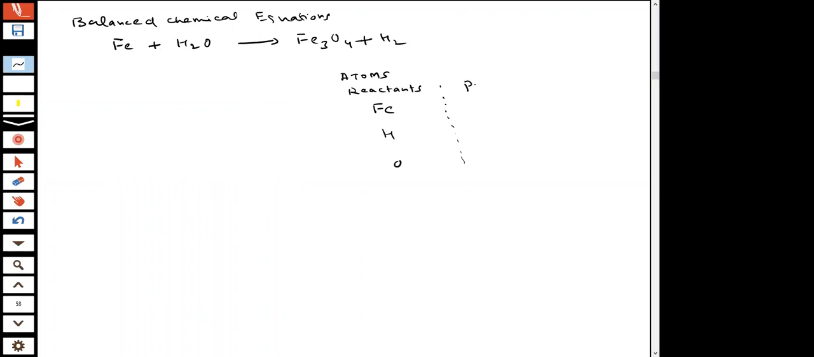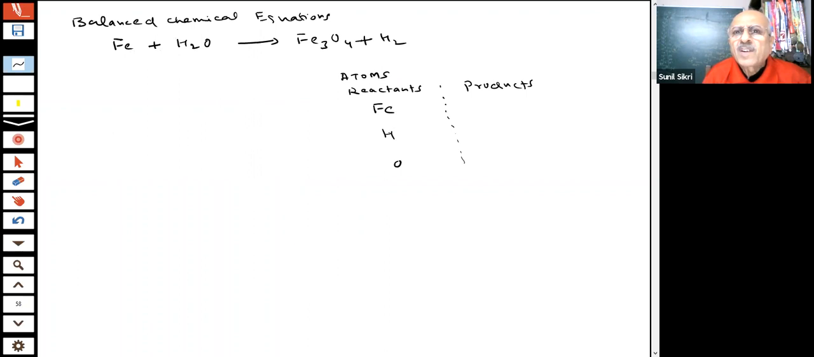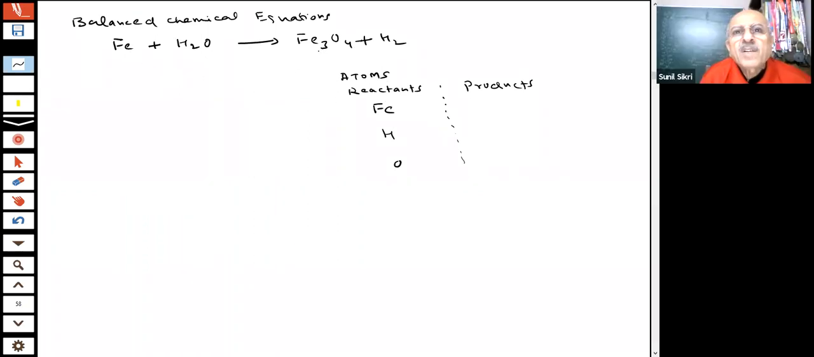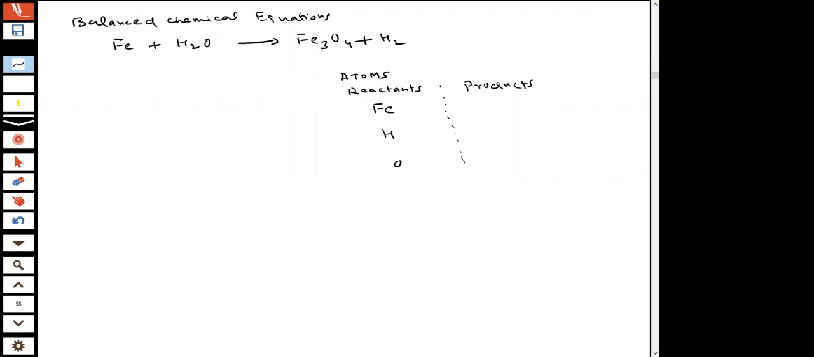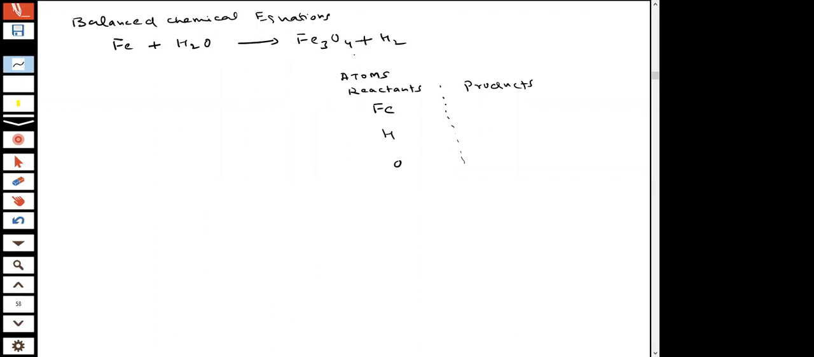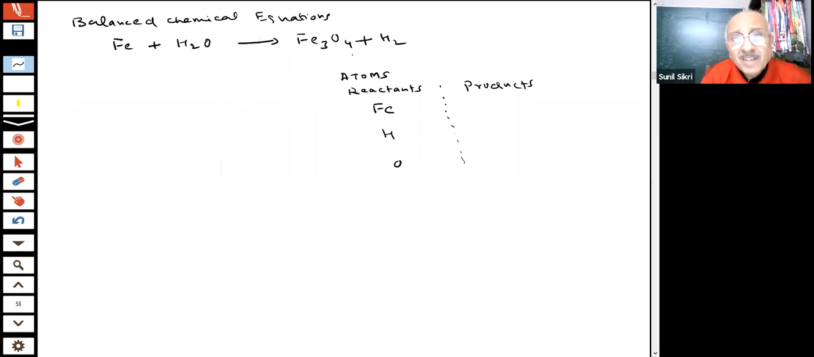And which atoms are there in the products? Same, iron, hydrogen, oxygen. There are two sides, reactants and products. How many? Here iron 1, here iron 3. But you see, this is not balanced because iron is 1, iron is 3, oxygen is 1, oxygen is 4, hydrogen 2, hydrogen 2. Now, what is the method of balancing, students? What step will I take?